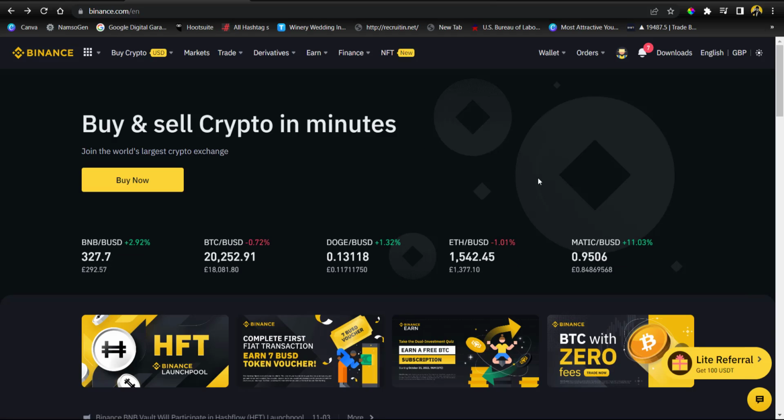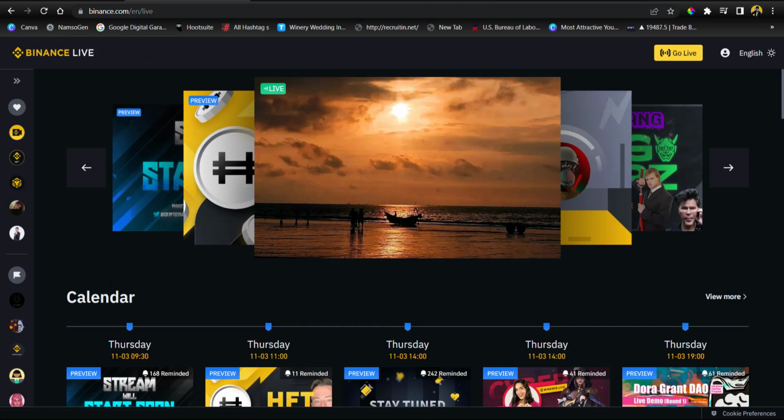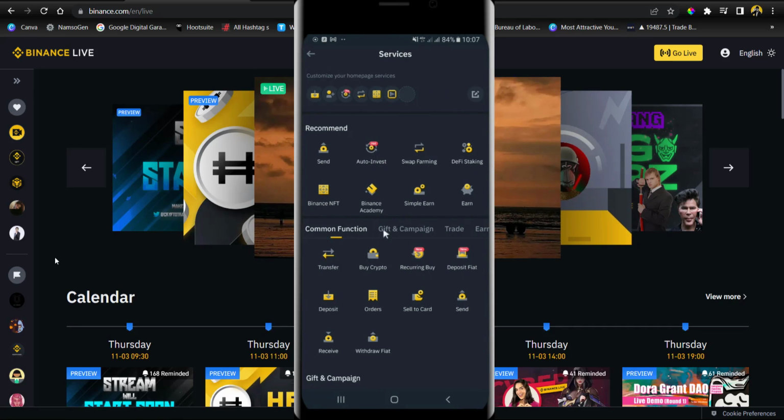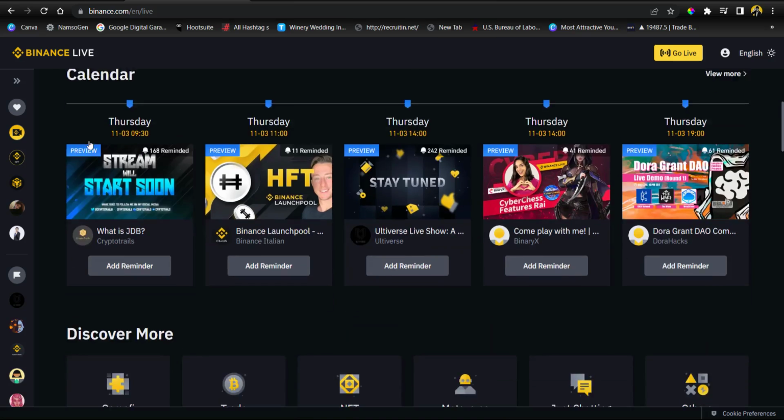So let's head over to where we can find our Binance Live. All you have to do, once you come right here, you can simply come to this place and then scroll to where you can see Binance Live and click on Binance Live. If you're using your mobile phone, you can also find it by simply going to your dashboard and clicking on more. Scroll down to where you can see gifts and campaign, and then you can actually see Binance Live right there. So once you come to the Binance Live, this is exactly what you're supposed to see.